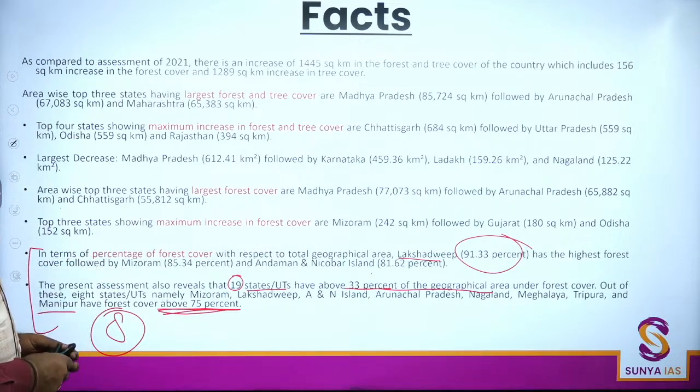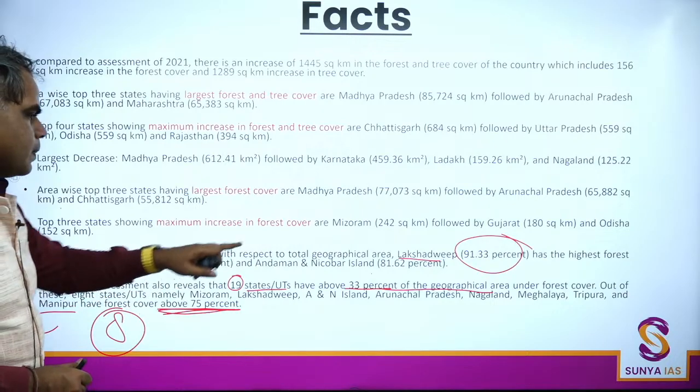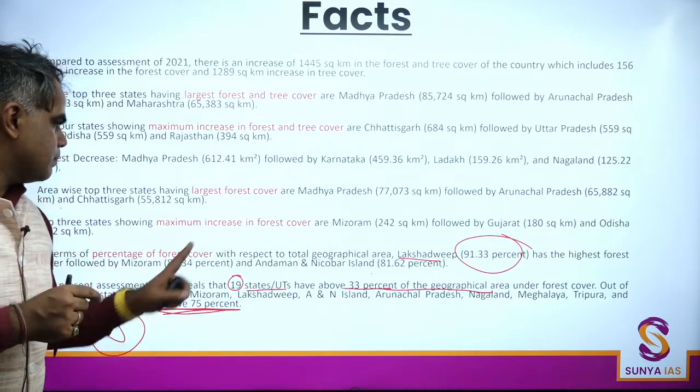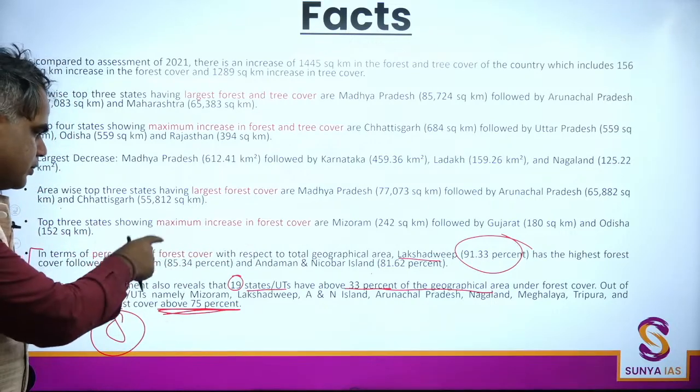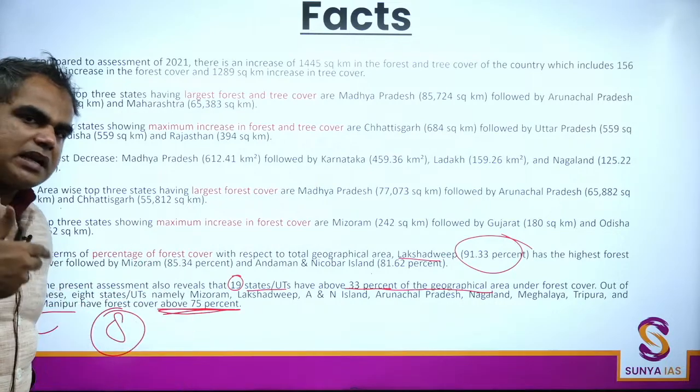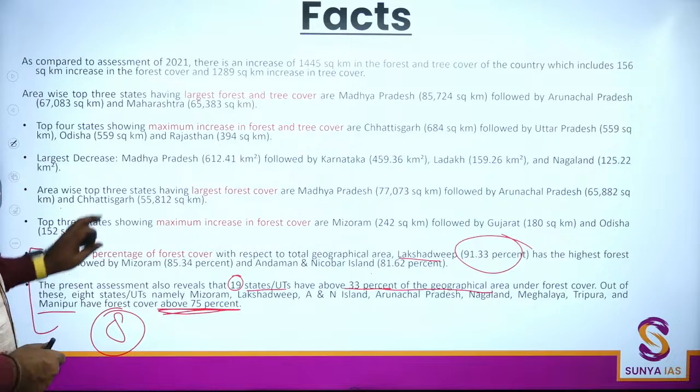Okay, so this is just one thing for you to keep in mind. You have 19 states with more than 33%. If you get a question related to this part, that there are some states in India having more than 75%, even that is true. So these are some of the facts.